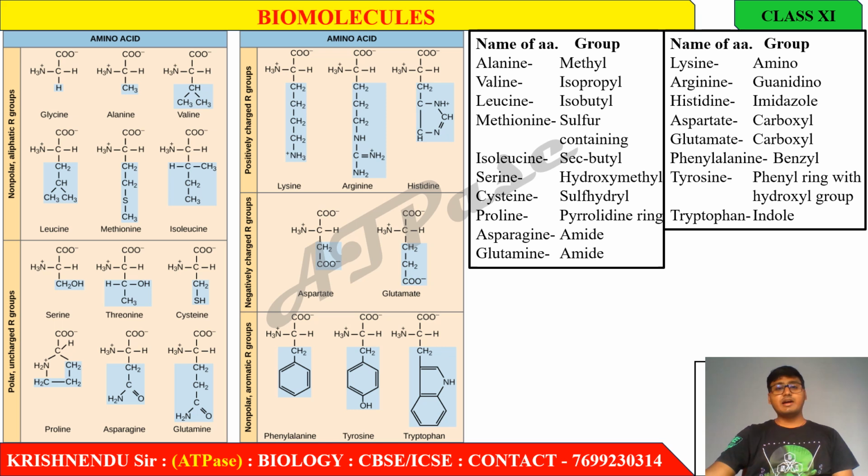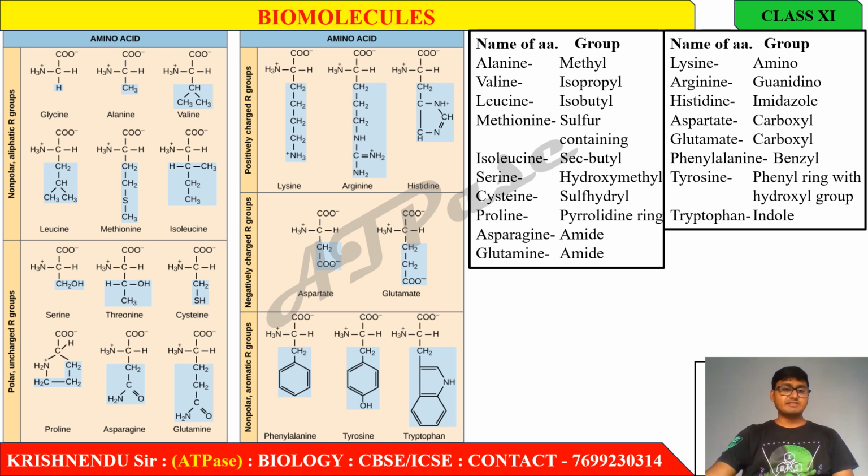Next, these are the amino acids. How many amino acids? Mainly 20 amino acids are present inside our body. Okay, 20 amino acids, but nowadays there are 22 amino acids. Two more amino acids are newly added in this list. Those two newly added amino acids are not present in this slide. That is the exception. You don't have to remember them right now. You just have to remember these 20 amino acids.